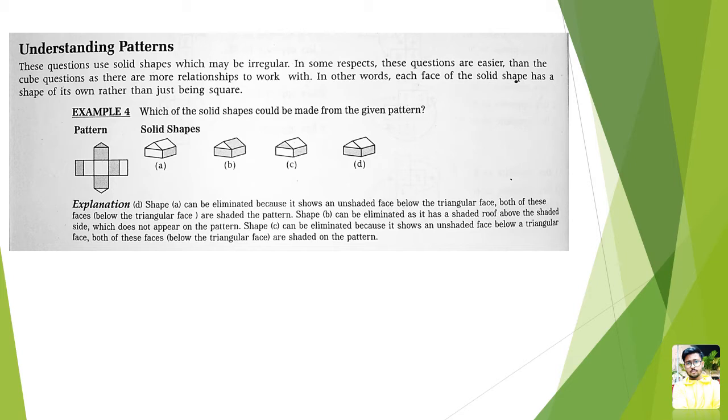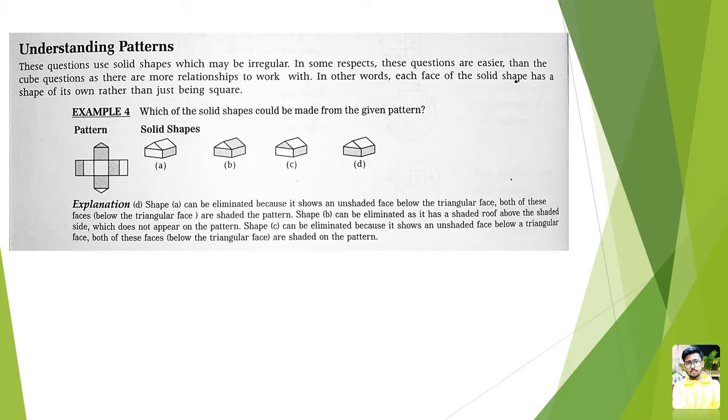For example, if I tell you about the question which is displayed now, you can see all the figures which are formed out of the cutout are the same one. It is just shaped like a heart. But where is the difference then? The difference is that when you form the figure, you need to check the shaded and non-shaded regions and find out which is the correct answer.